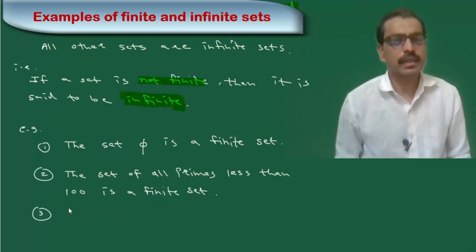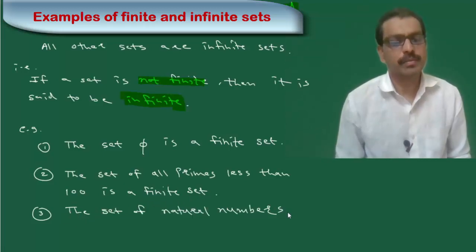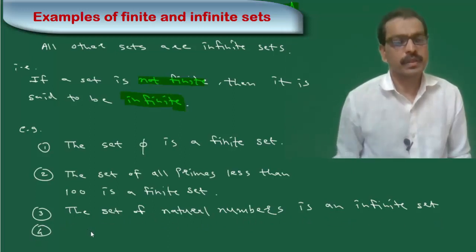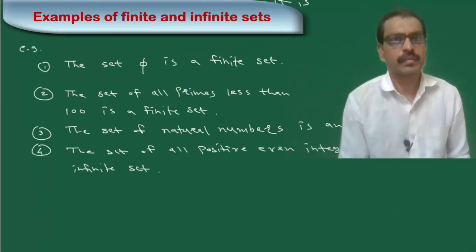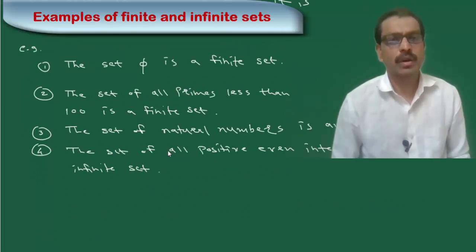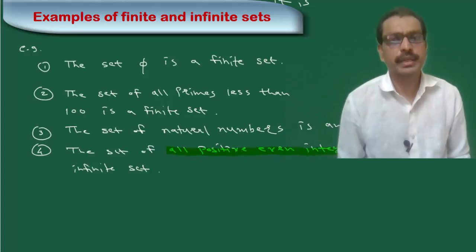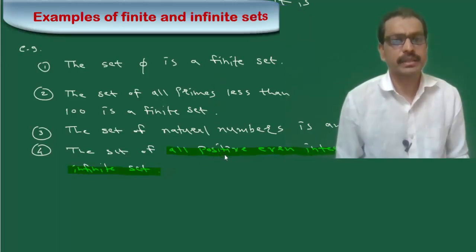Third, the set of natural numbers is an infinite set. Fourth, the set of all positive even integers is an infinite set. Okay, these are examples of finite sets and infinite sets.